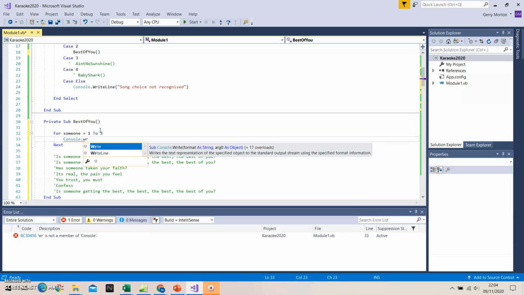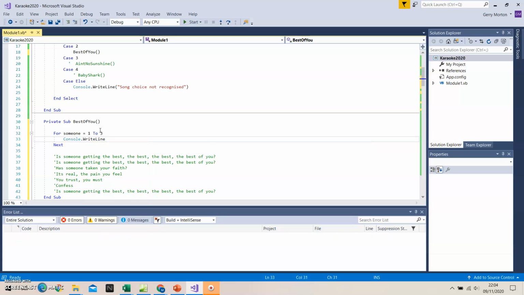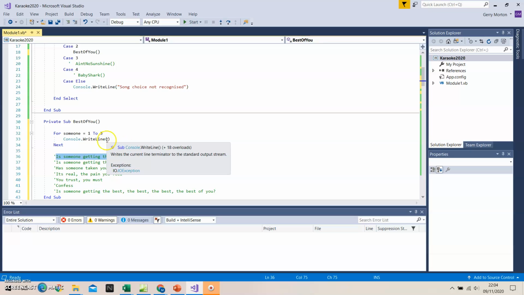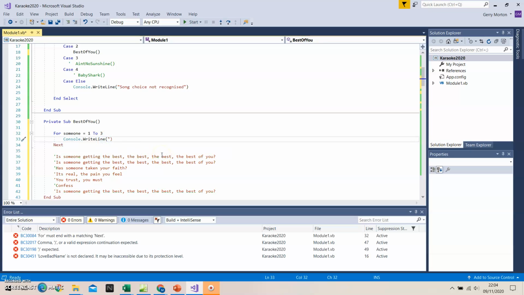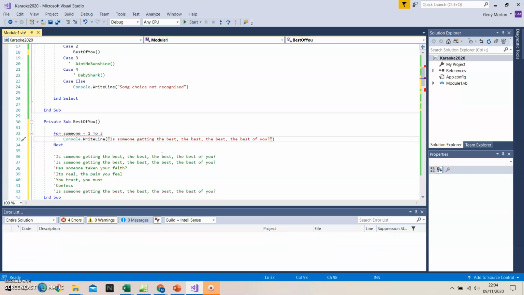And I'm going to say console.writeLine. Now for the moment, actually let's just take this whole line and stick it in there. So we're going to build this up a little bit at a time. Okay, console writeLine that 3 times. Now that will just print it 1, 2, 3. So after line 2, we need to add this extra bit here.